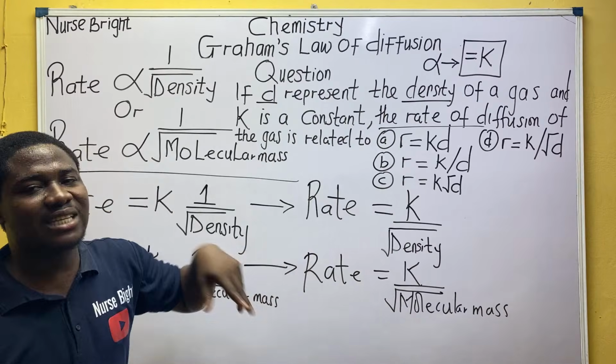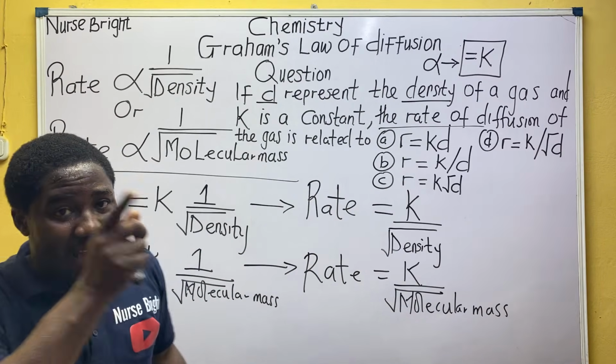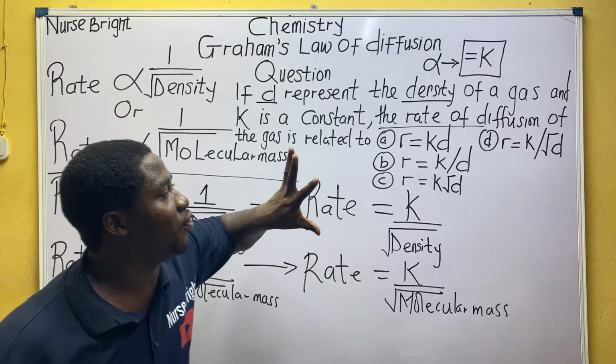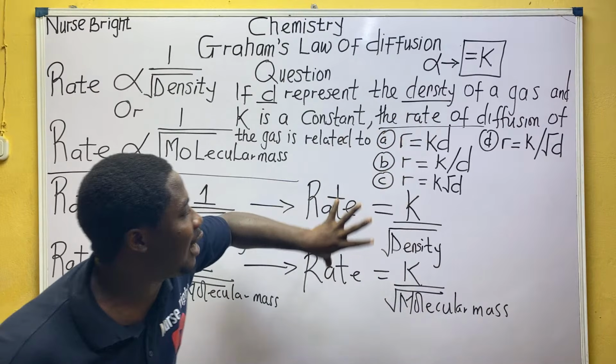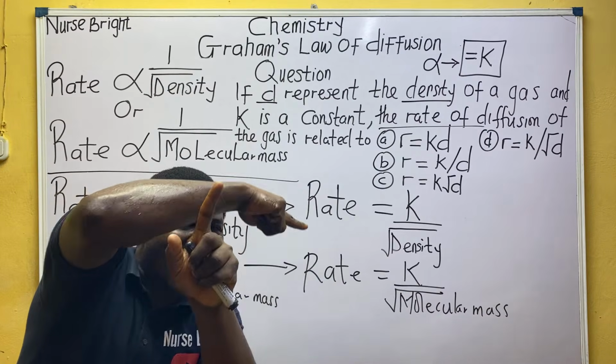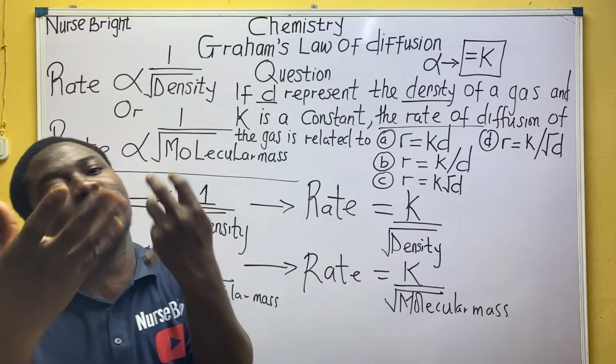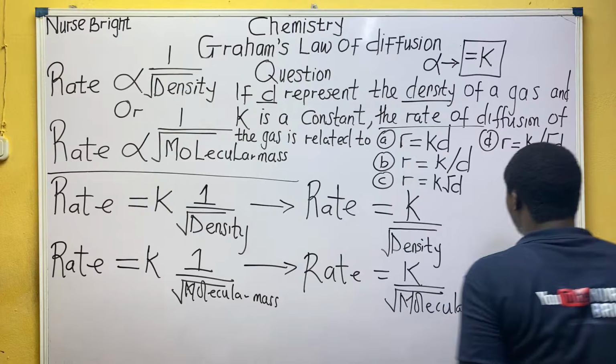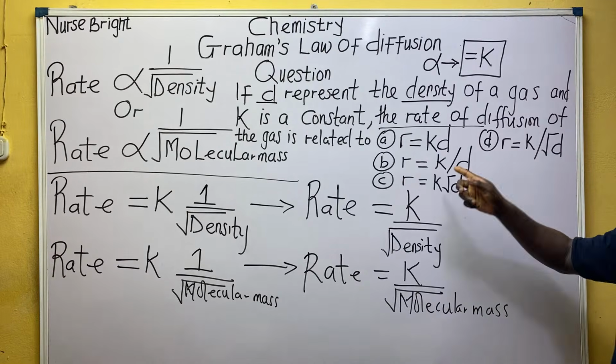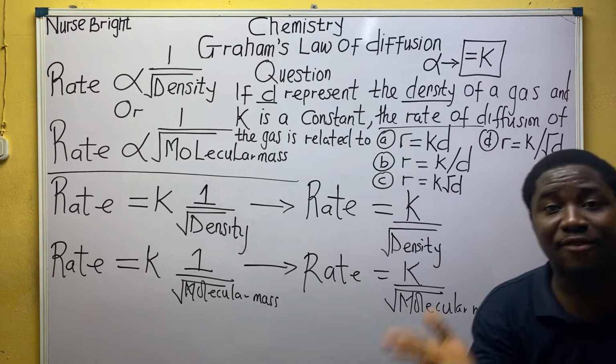Simple now. Rate, which is that small arrow they wrote there, we must look for the expression that looks like this. Though you can see the way they wrote it. Instead of doing the divide like this, they wrote it like this. So they want to make you confused. But you should not be confused, because this means divided by.